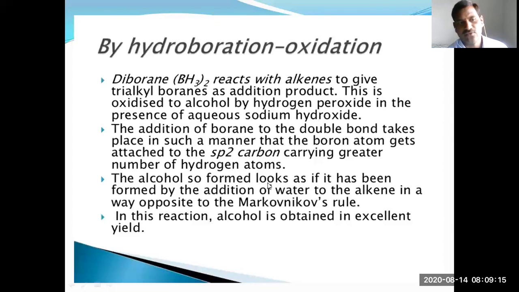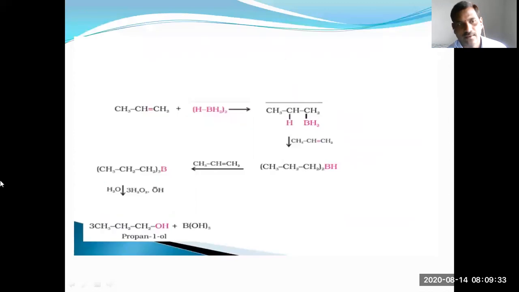The alcohol so formed looks as if it has been formed by the addition of water to the alkene in a way opposite to Markovnikov's rule. In this reaction, alcohol is obtained in excellent yield. So you can take propene, the unsymmetrical alkene.